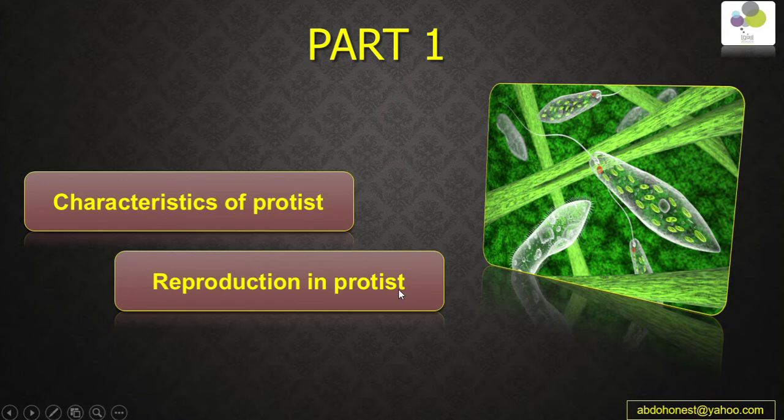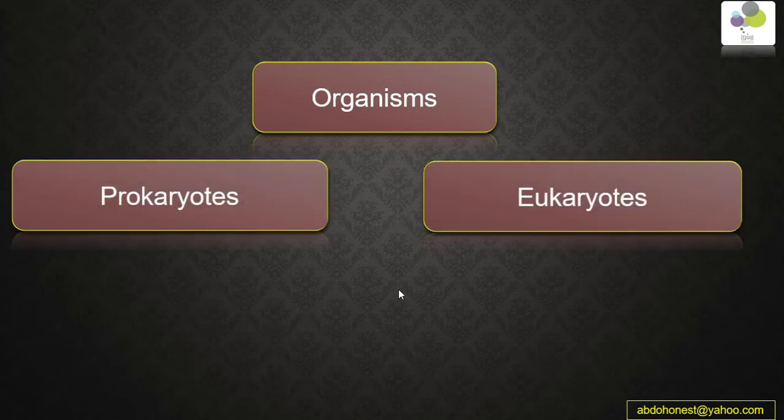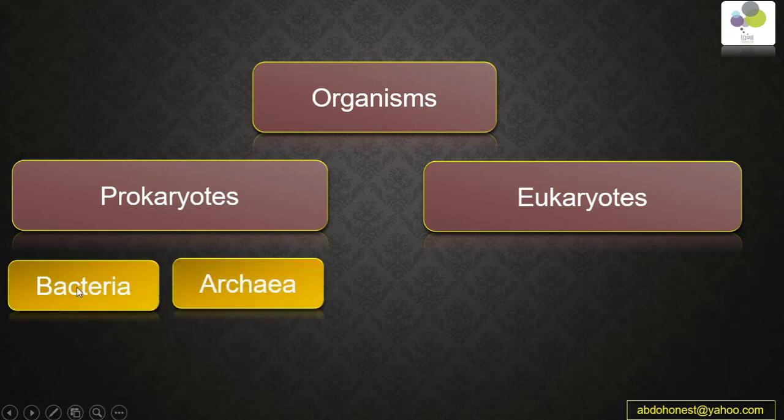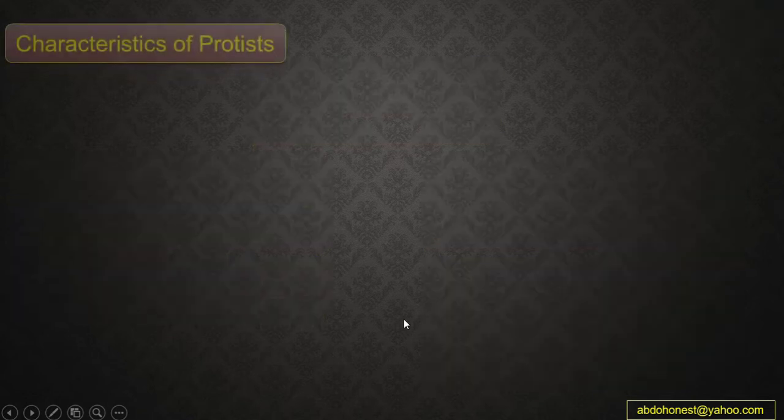protist. But before we start, guys, let's remember that all organisms are subdivided into prokaryotes or eukaryotes. And as we know from last time, the prokaryotes are like bacteria and archaea, 2 kingdoms. And the eukaryotes are 4 kingdoms: plants, animals, fungi, and protists. So today, inshallah, we're going to explain the protist. So what are protists, guys?